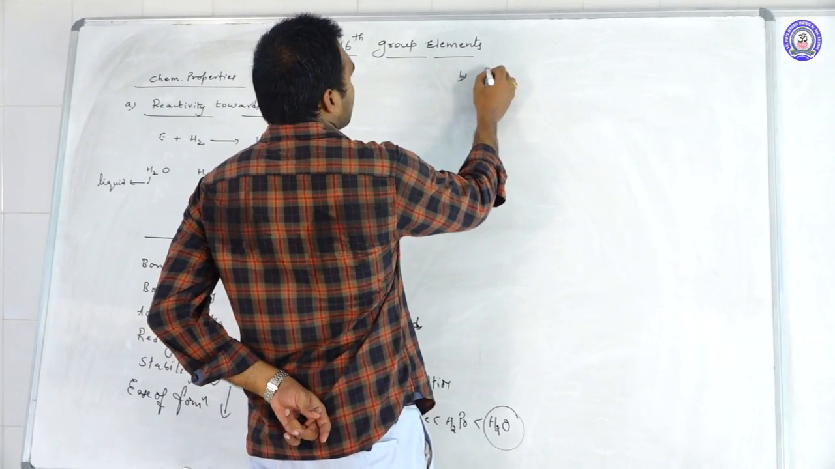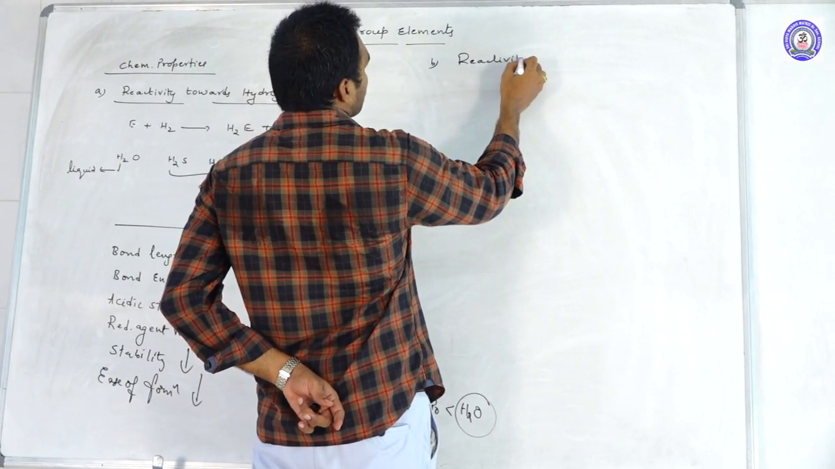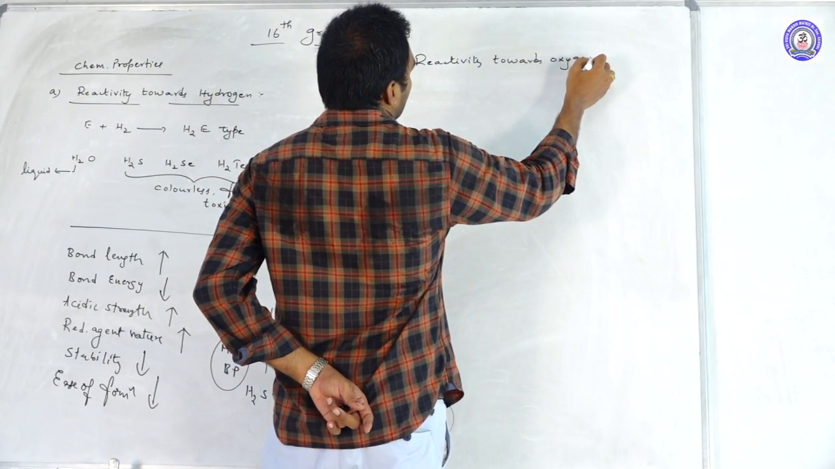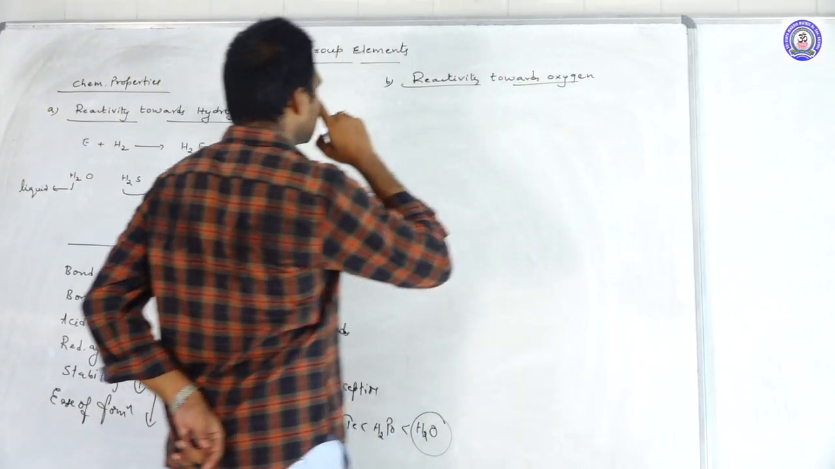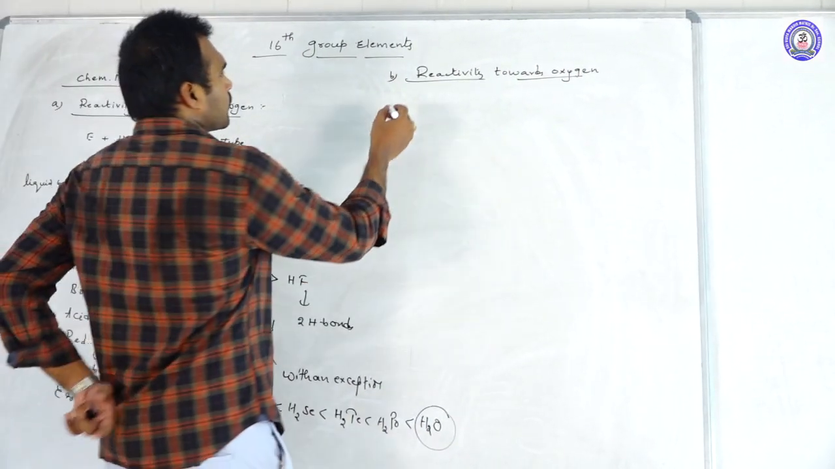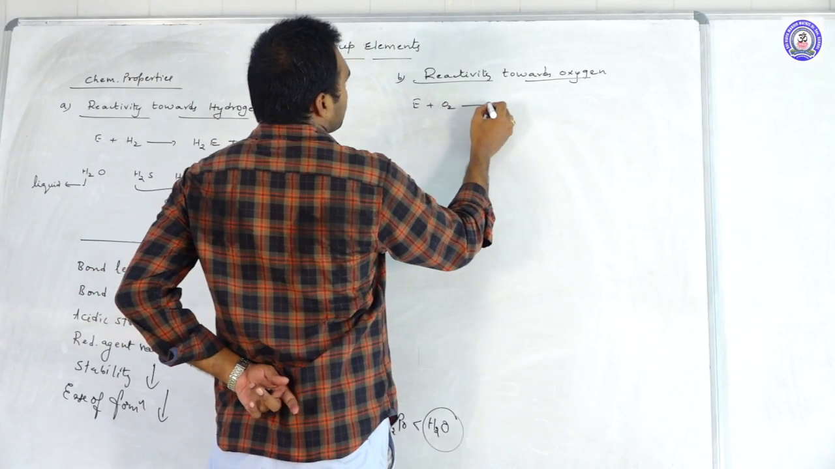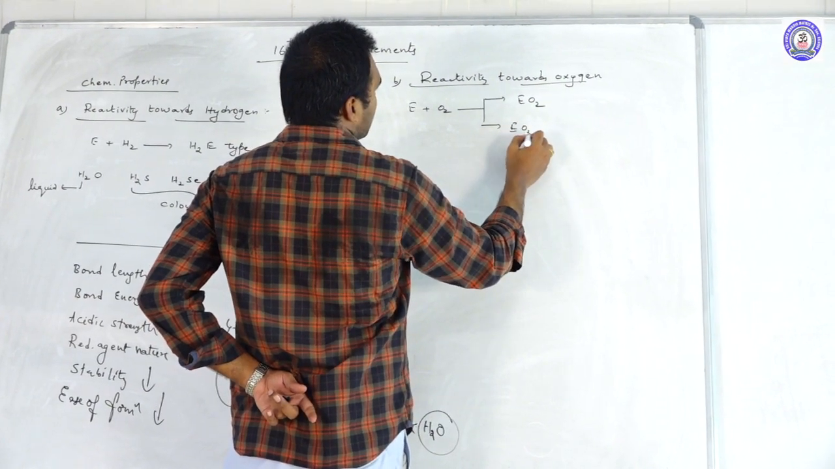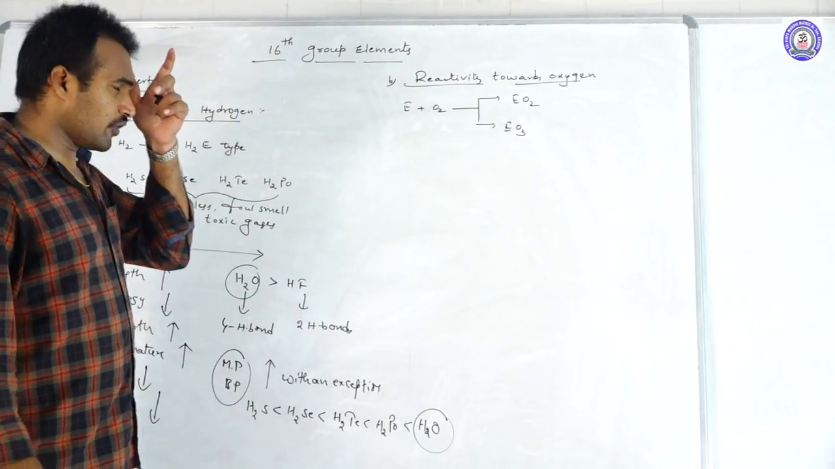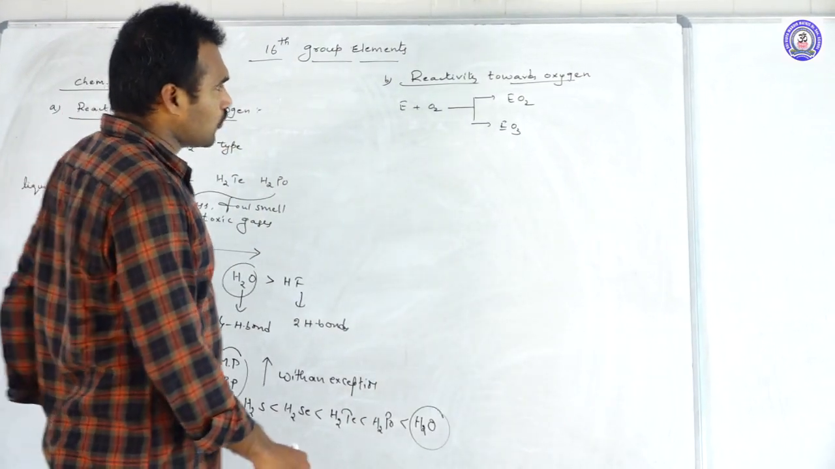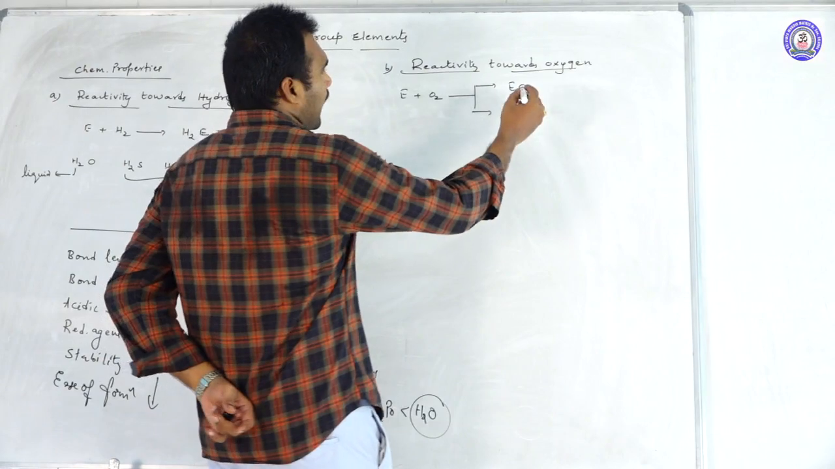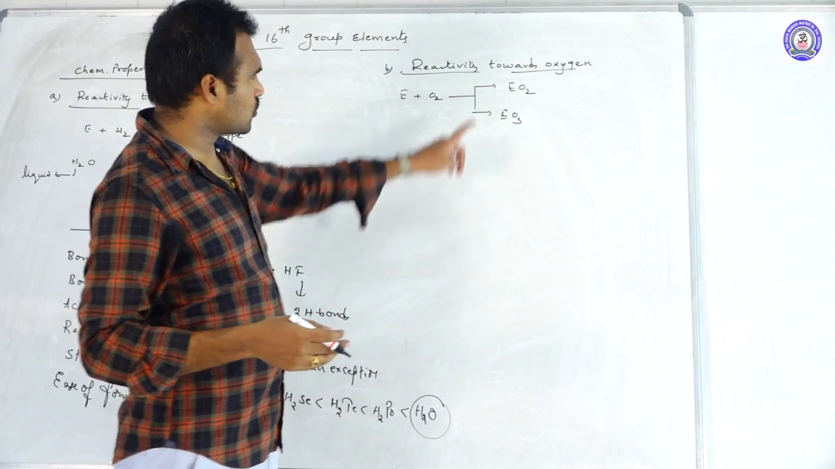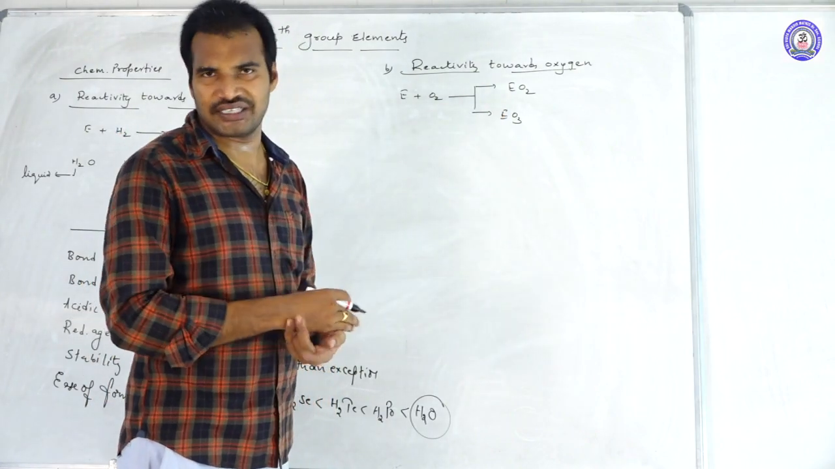Next, move to the reactivity towards oxygen. Usually when these elements react with oxygen, they form two types of oxides. One is EO2 type and another is EO3 type. EO2 type we call dioxides and EO3 type we call what? Trioxides. And most of these dioxides and trioxides are what? Acidic in nature.